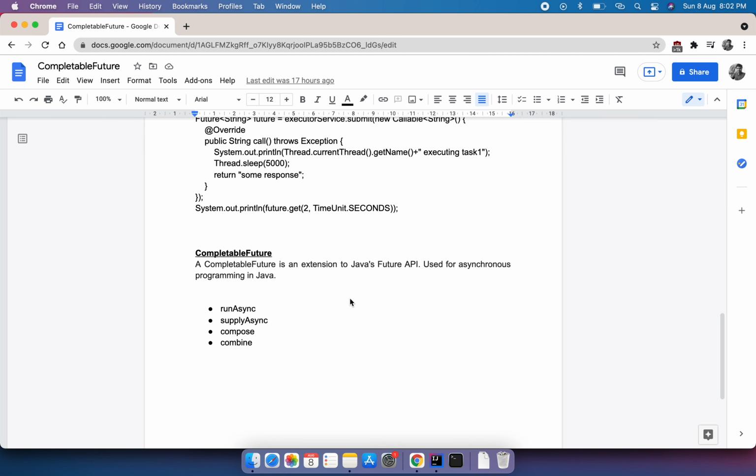So this is the extension of this API. It is also used for asynchronous programming in Java, where we have multiple methods that need to be called, so we can call them asynchronously as well. This is the feature provided by CompletableFuture. Let's have a quick discussion of some of the topics here, like runAsync, supplyAsync, compose and combine from CompletableFuture.